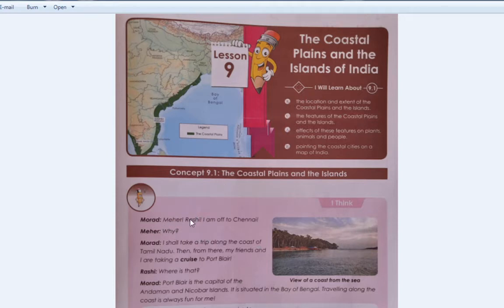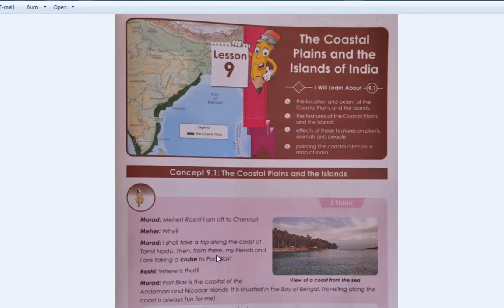So here, first we'll see this section. In this section, Morad is saying something to his friends. Let us read what he is saying. "Meher, Rashi, I am off to Chennai." Then Meher asks him, why? "Morad, I shall take a trip along the coast of Tamil Nadu." He is going for a trip on the coast of Tamil Nadu.